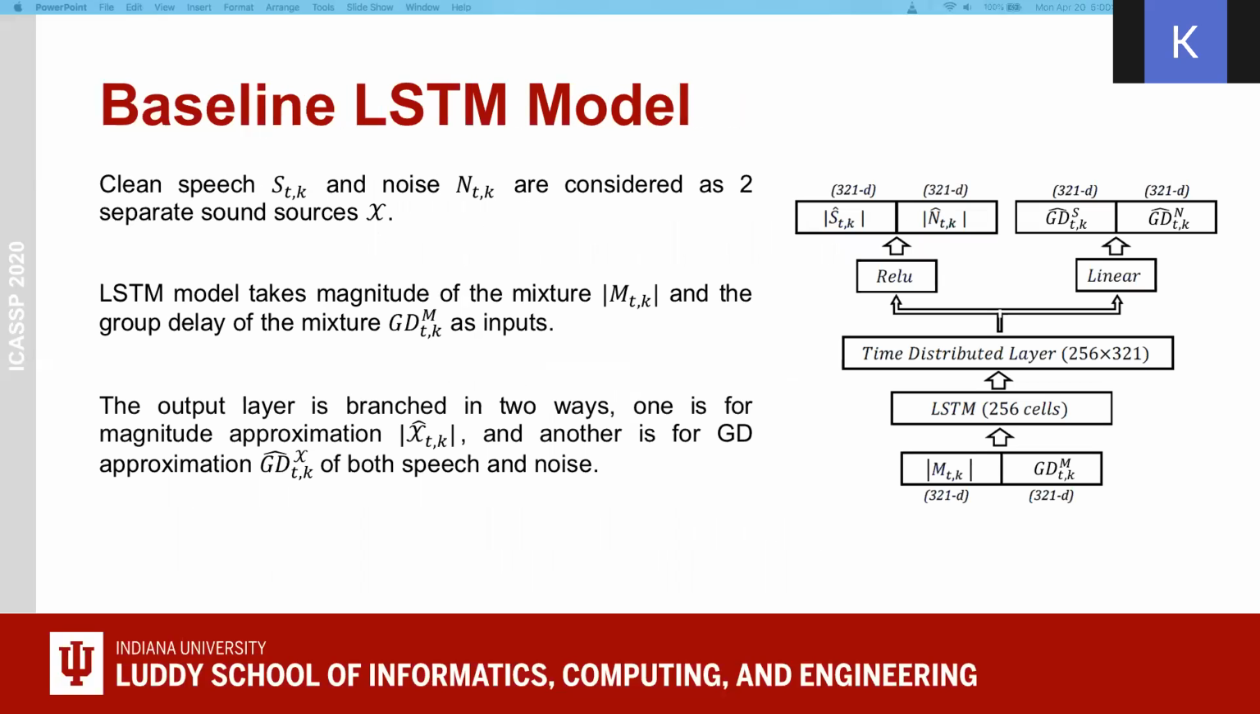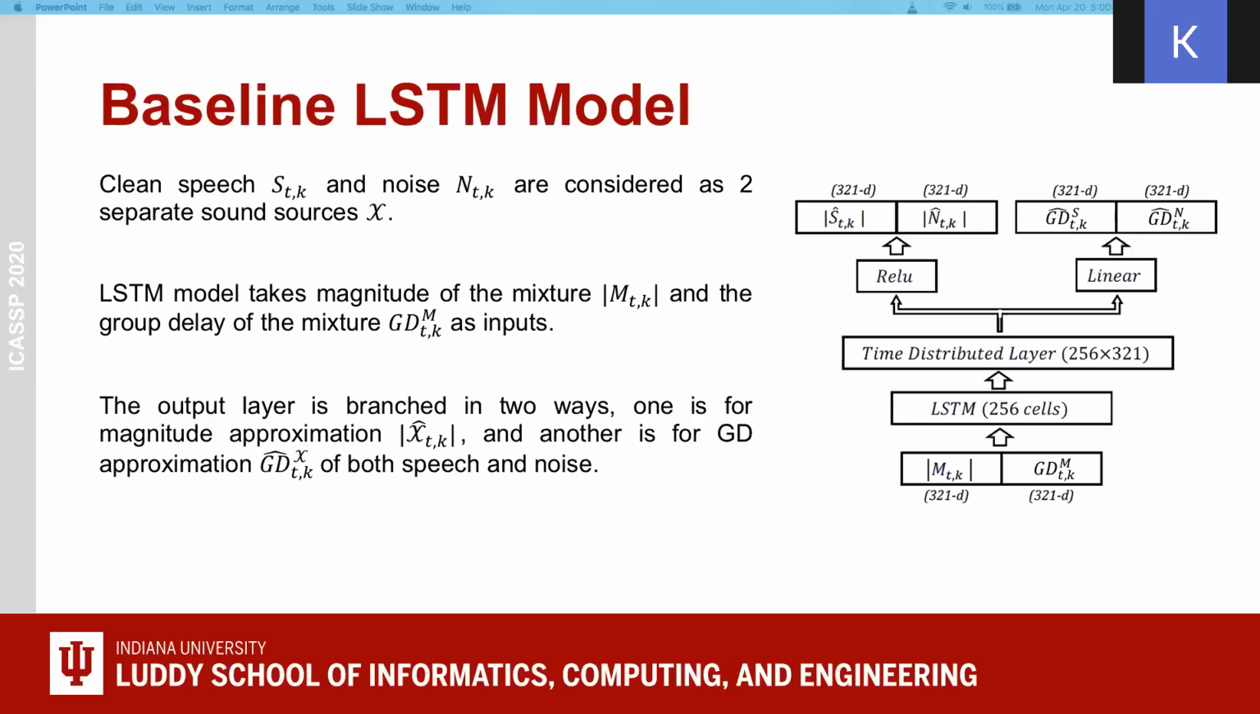With the loss function, we train the baseline LSTM model. Here, clean speech and noise are considered as two separate sound sources, so each of the signals has its own magnitude and phase or group delay. The LSTM model takes the magnitude of the mixture and the group delay of the mixture as input. These are in the time frequency domain. The output layer is branched into two ways. One is for magnitude approximation and another is for group delay approximation of both speech and noise. Since we have two separate sound sources, clean signal and noise, there are 4 outputs in total.